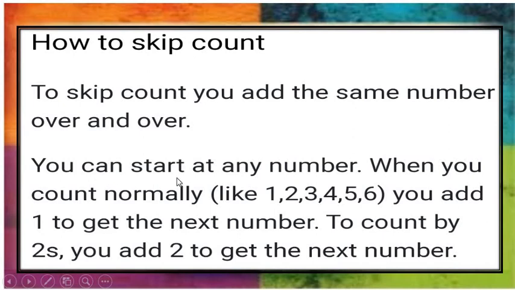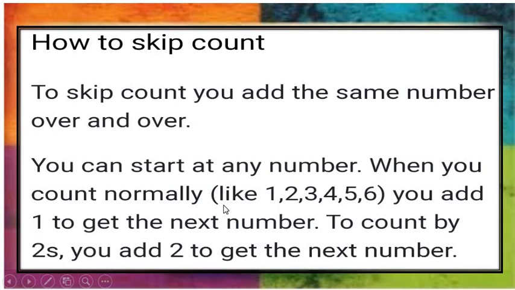You can start at any number. When you count normally, like 1, 2, 3, 4, 5, 6, you add 1 to get the next number. To count by twos, you add a 2 to get the next number.